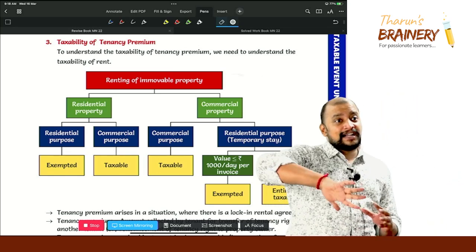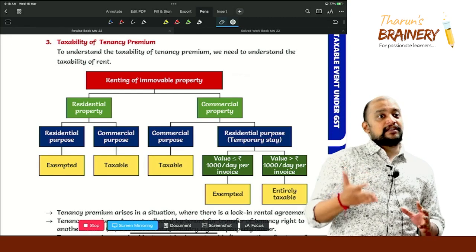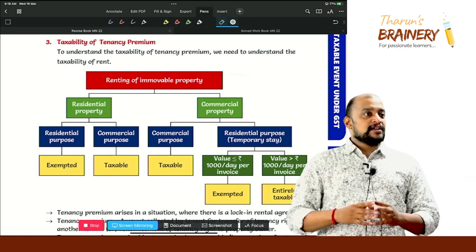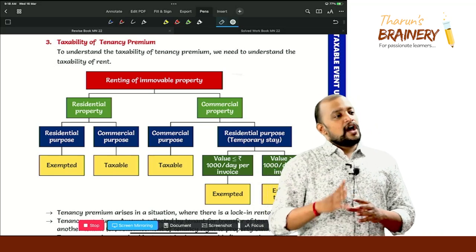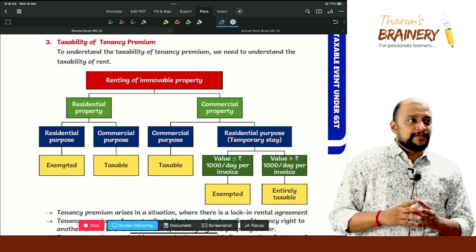No, that is renting purpose. The property type I am asking. The property type. What is this property type? How do you know it is a commercial property?